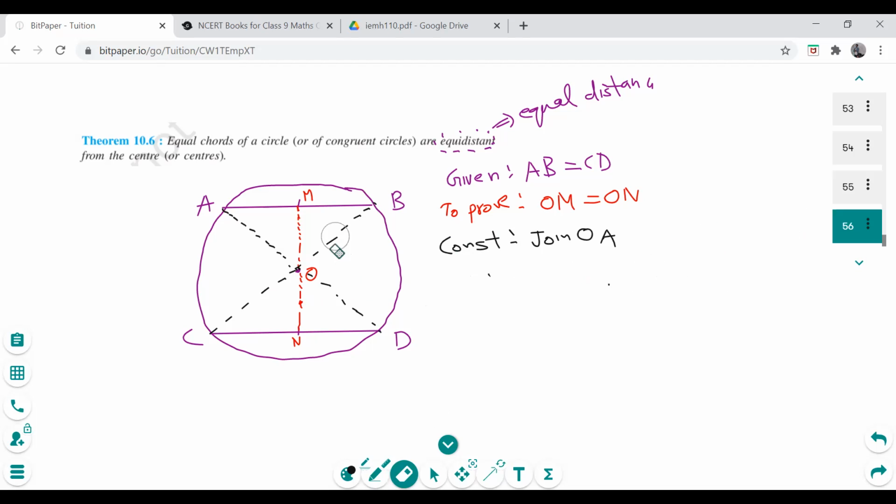Why? I will tell you. See, these two are not required. OA and OC, just join these two. Why? Because if you observe, I need to prove that OM is equal to ON. So I need to take these two triangles.